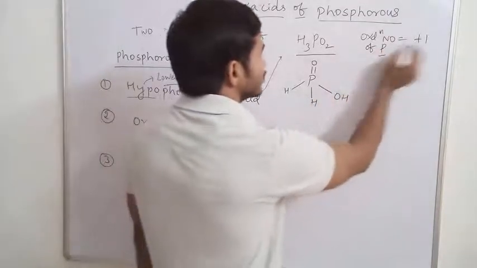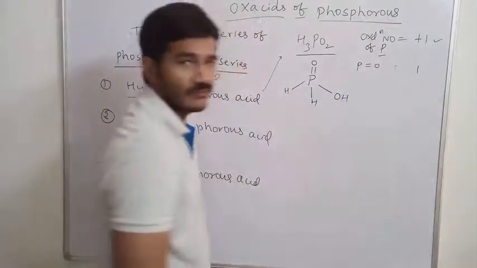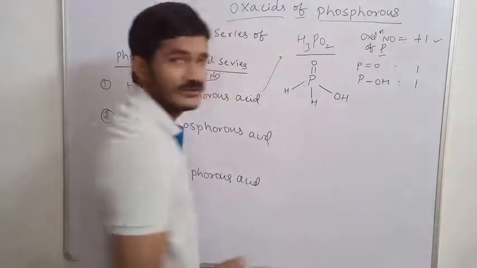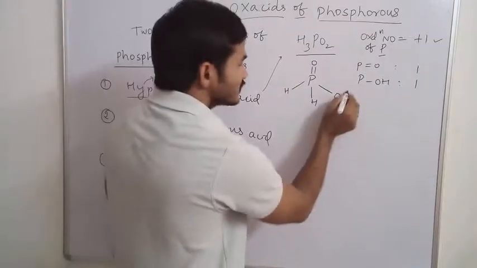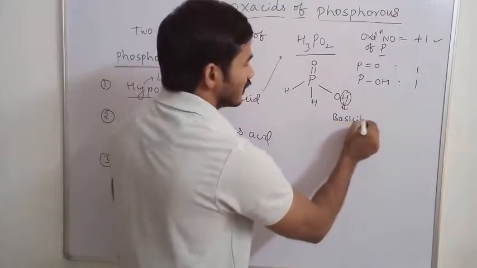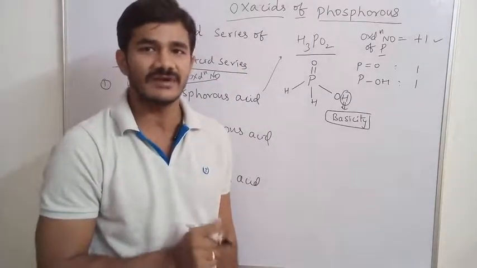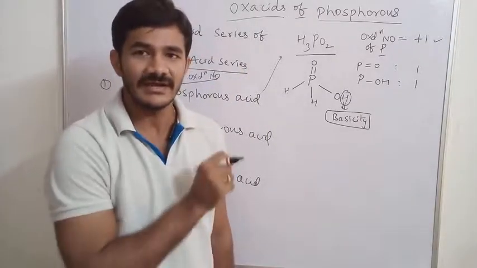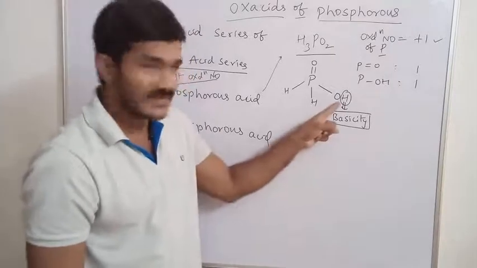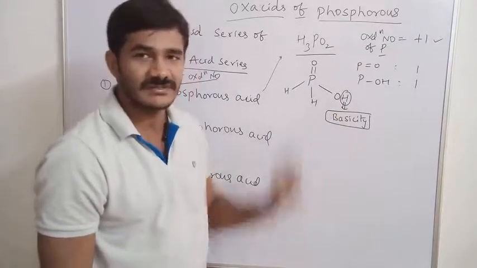Now I write a few points. The oxidation number is +1. The number of P double bond O groups is 1, and the number of P-OH bonds is 1. In the P-OH bond, the hydrogen is responsible for the basicity. The hydrogen atom adjacent to an electronegative atom like oxygen can be replaced by metals. So the number of H plus ions adjacent to the oxygen atom is responsible for the basicity.